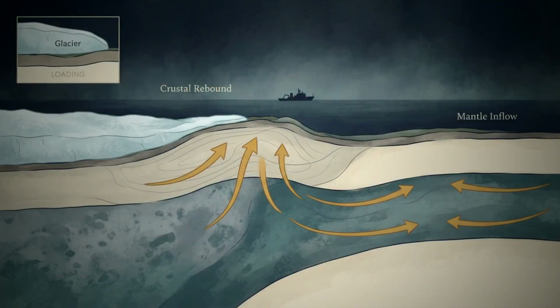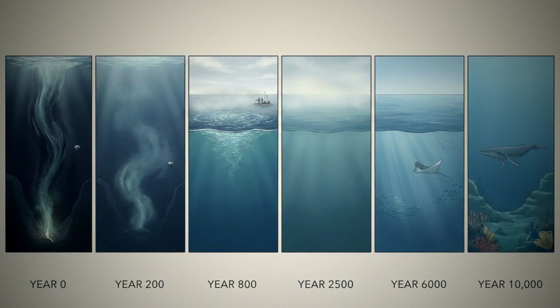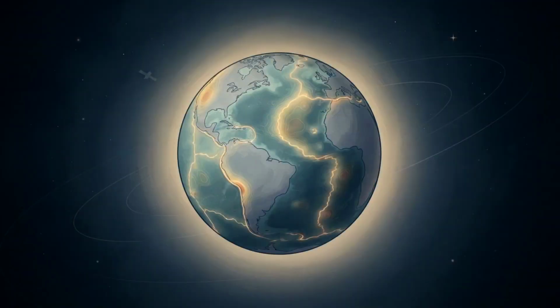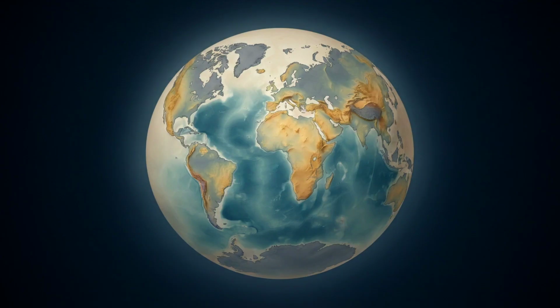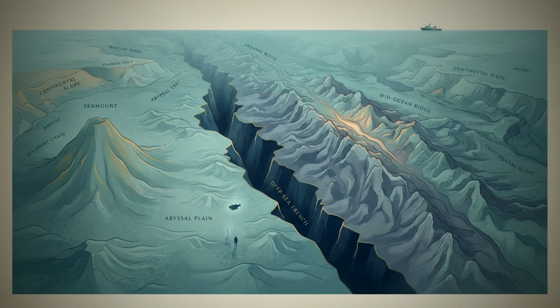So the Hudson Bay anomaly is a combination of 2 effects: the slow rebound of the crust and the inflow of hot mantle rock. Together, they create a persistent gravity low that will take thousands of years to fade. But these anomalies aren't just local curiosities. A global gravity map reveals a pattern. Gravity is slightly weaker over oceans and stronger over continents. This reflects the thickness and density of the crust.